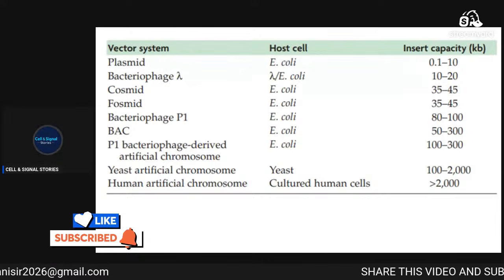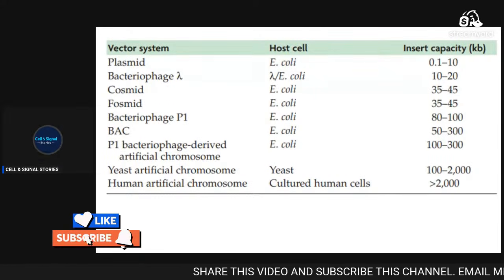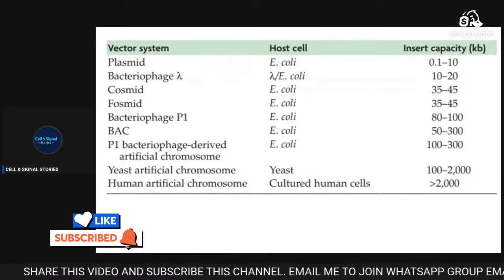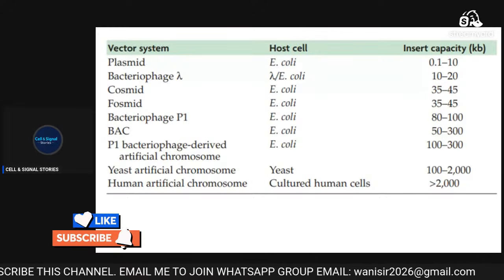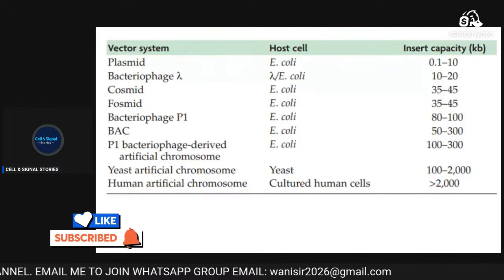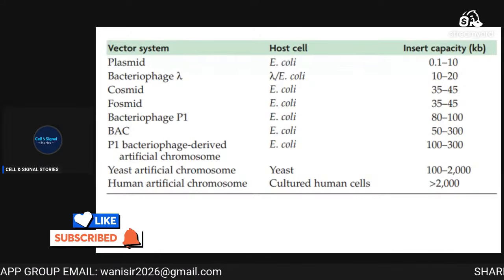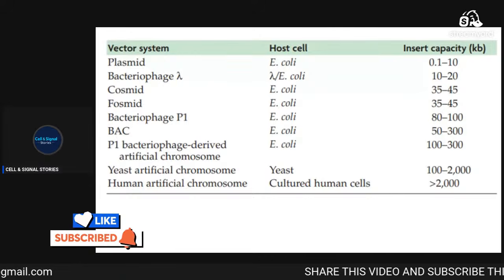And the fosmid, which has the F plasmid, has the insert capacity of 35 to 45 kbs. And bacteriophage P1, or the P1 artificial chromosome, has an insert capacity of 10 to 100 kbs.